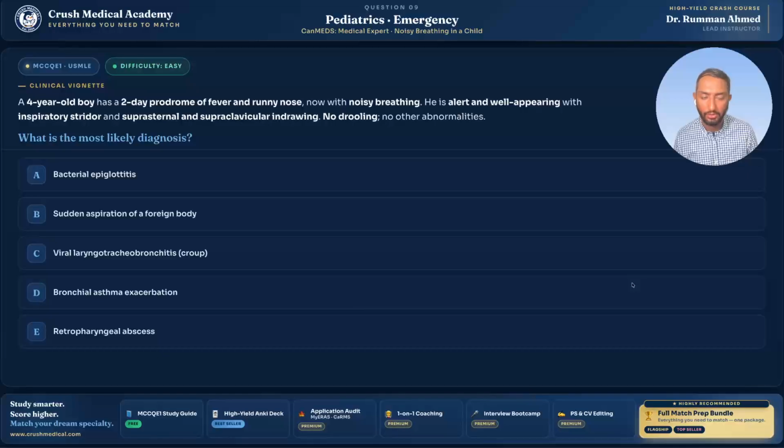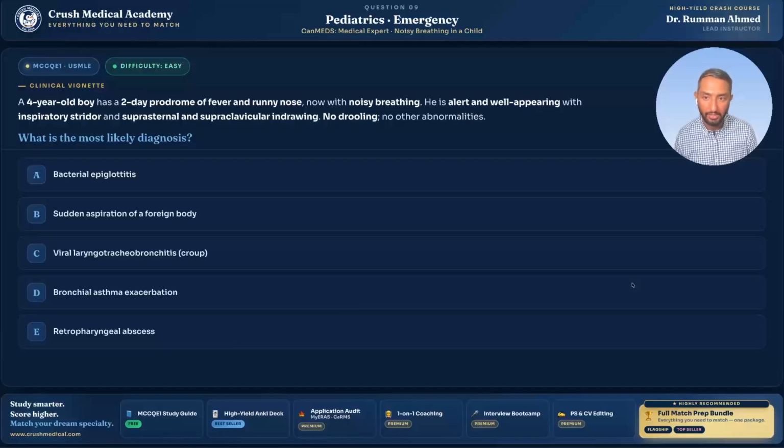Before we even go through the options, let's quickly build a framework. We have a child who's been dealing with 2 days of symptoms, right? Fever, runny nose, noisy breathing. He appears well and he seems alert, so that's a really reassuring sign. That being said, he has a very important finding called inspiratory stridor, and along with that, suprasternal and supraclavicular indrawing. So this is very specific for one of these diagnoses, and we'll break it down now, okay?